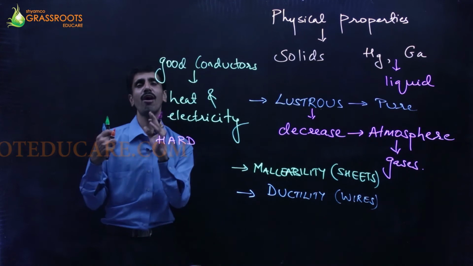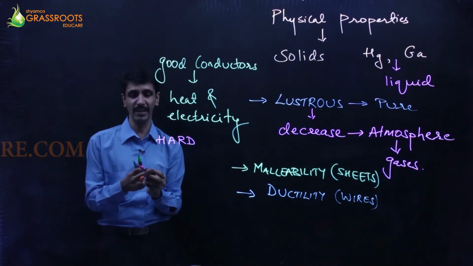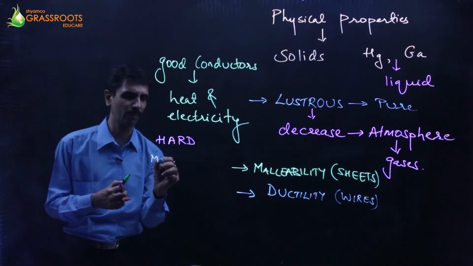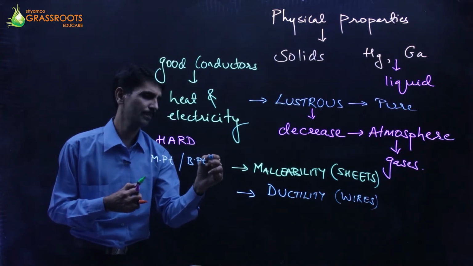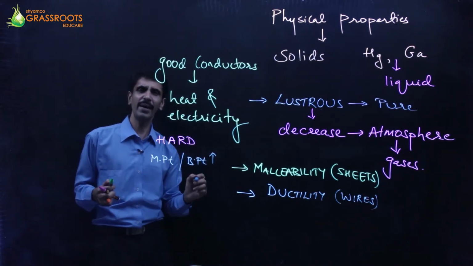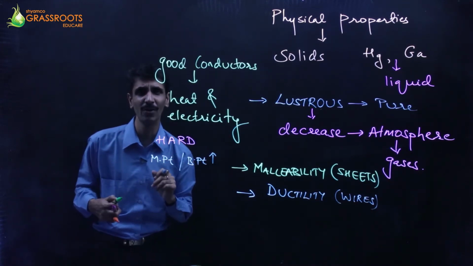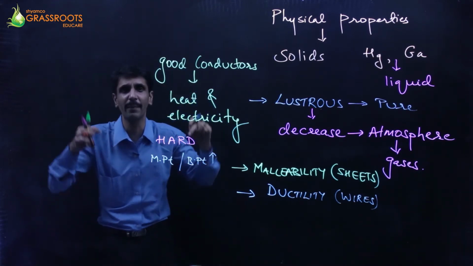Or just say we call it as melting point and boiling point. So the next point which we need to understand is that the melting point and the boiling point is going to be very high. You must have heard about tungsten. नहीं सुना है तो जरा चेहरे से दिखाओ, ऐसे मत बैठो. Okay, tungsten. Okay, वो बल्ब में होता है. It is in the form of filaments.